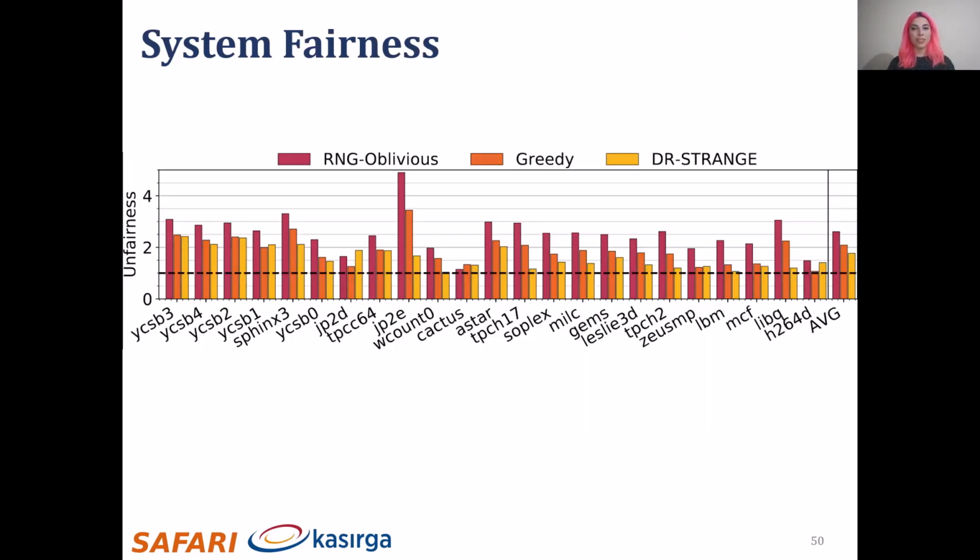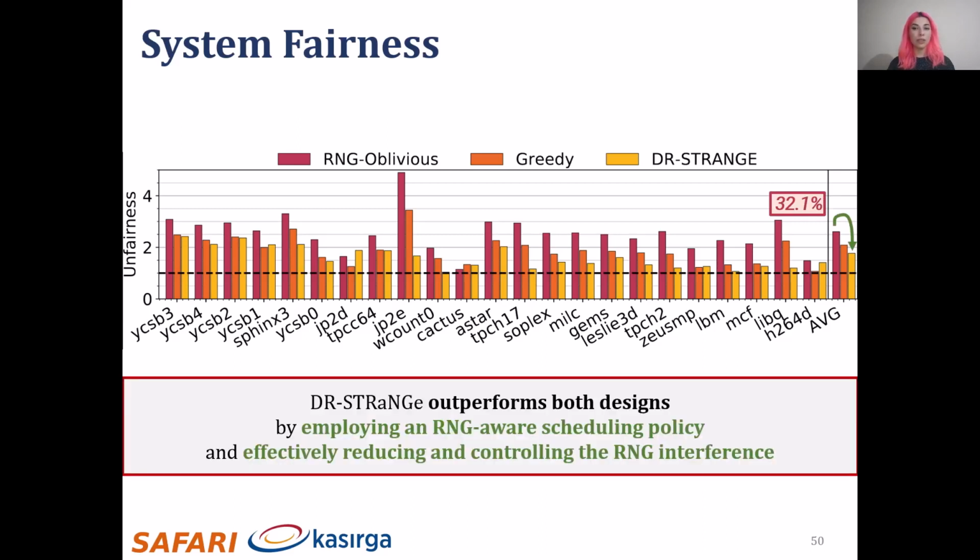We compare the system fairness of the RNG-oblivious baseline, the greedy idle design, and DR-STRaNGe. DR-STRaNGe improves system fairness by 32% compared to the RNG-oblivious design. We conclude that DR-STRaNGe outperforms both designs on average by employing an RNG-Aware scheduling policy and effectively reducing and controlling the RNG interference.